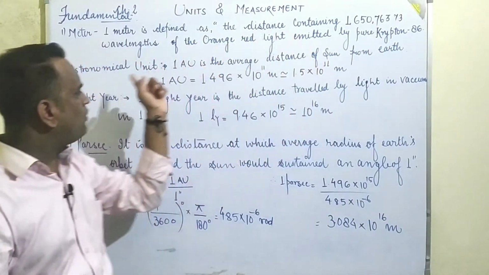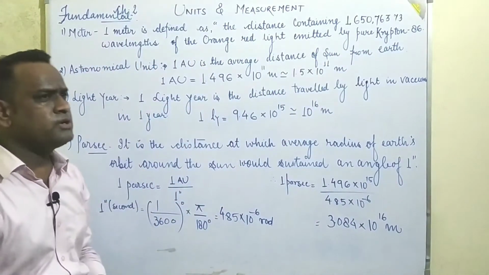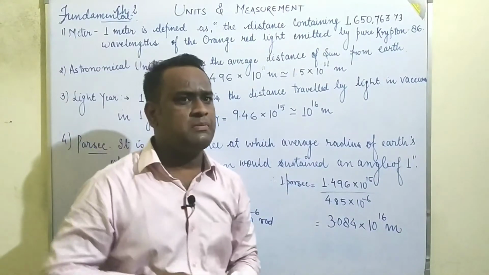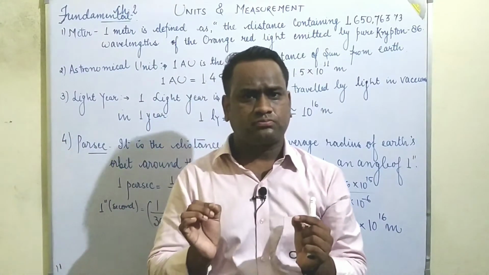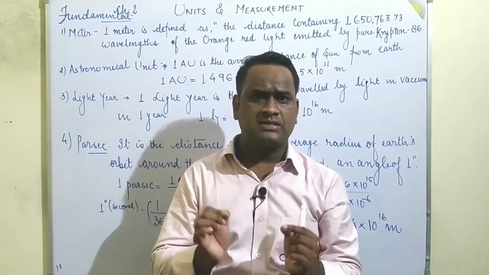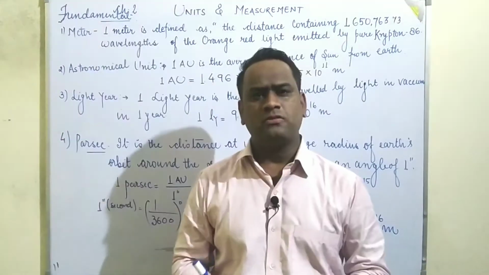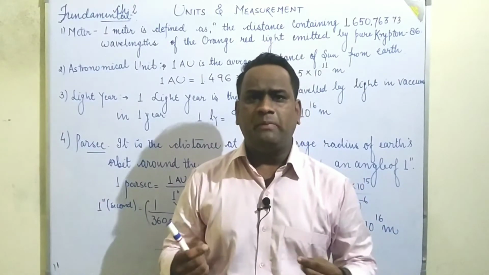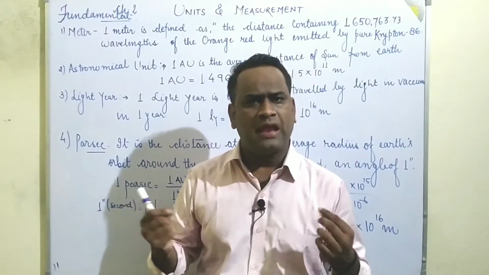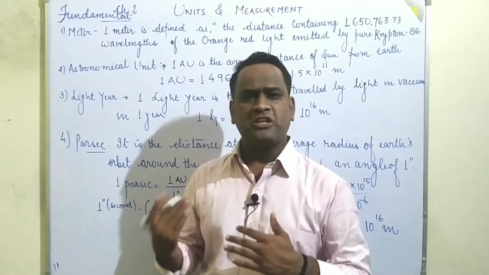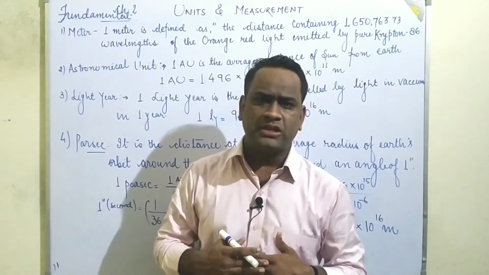Okay, now moving towards the astronomical unit. Students, in our daily life we sometimes measure small scale and sometimes large scale measurements. We use the centimeter, meter, kilometer, decameter, hectometer. These are the various units in which we can calculate length.